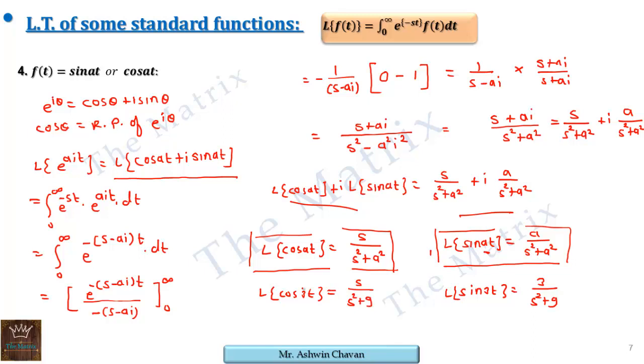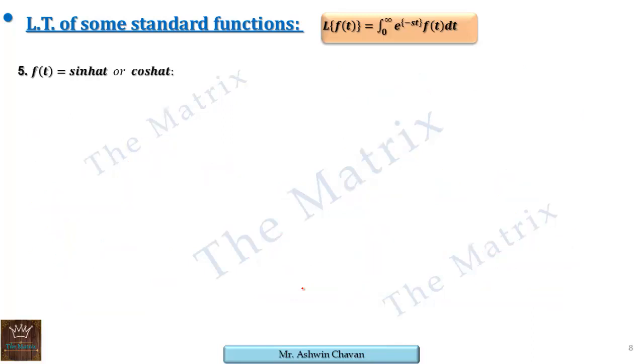We saw Laplace of 1, Laplace of t, Laplace of e raised to at, Laplace of e raised to minus at, and now sin and cos at. Here are some hyperbolic functions, sin and cos hyperbolic at. Okay, let's see Laplace of hyperbolic sin at.